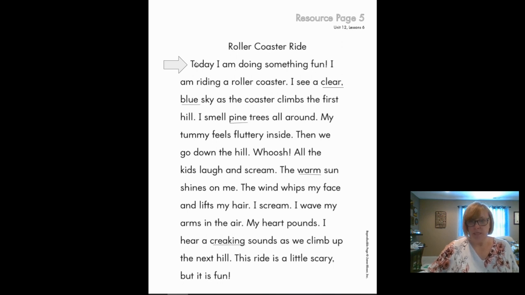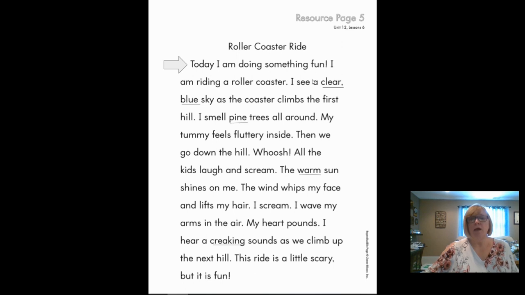And then something else I'd like to point out. Here is the end of this sentence. That doesn't mean that you go to the next line for the next sentence. You just continue writing until you have no room and then you continue on. Right here you can see after the word roller coaster, there was a period and they were able to continue writing for a little bit. Okay, so that's what you do. Don't try to squeeze in a sentence and don't start a new sentence on each line. That's how we'll do when we do our writing.